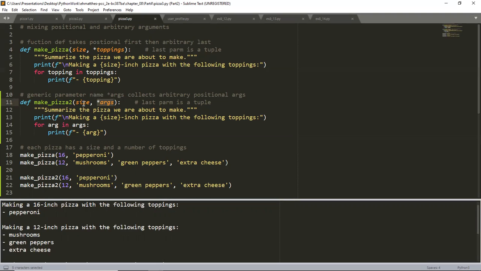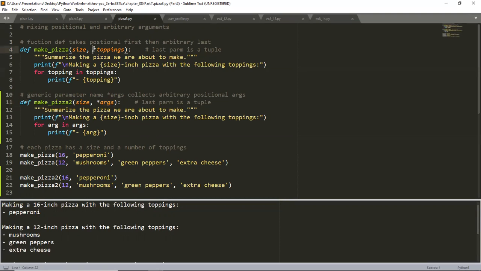Personally, I don't like generic parameters. I think you should give it a specific name according to whatever it is that you're dealing with. But apparently there may be times, I think maybe programmers think there are times where you may need to go ahead and create a function that's so generic that you can do something like this. So these two functions do exactly the same thing.